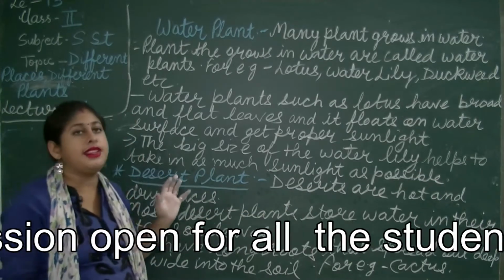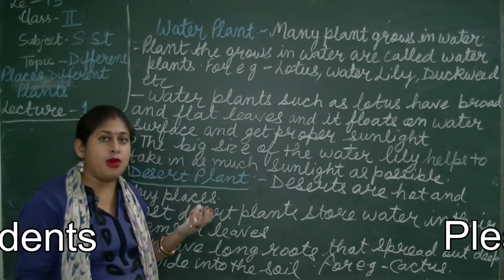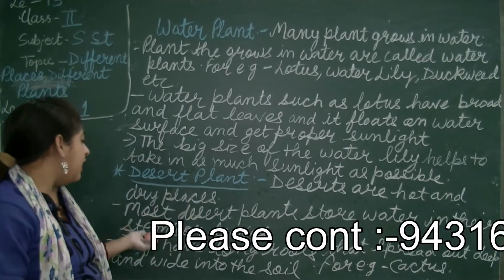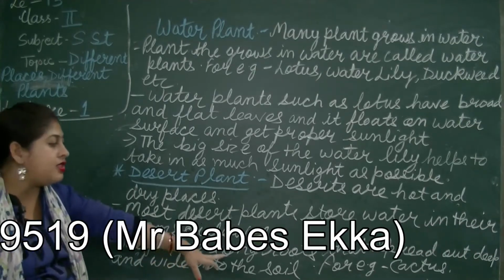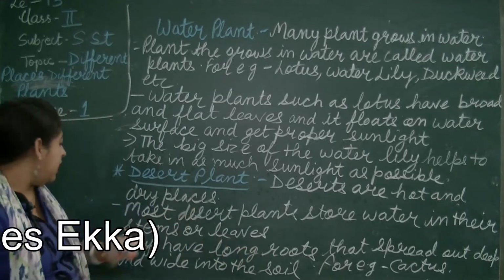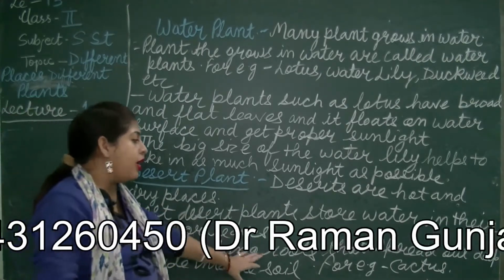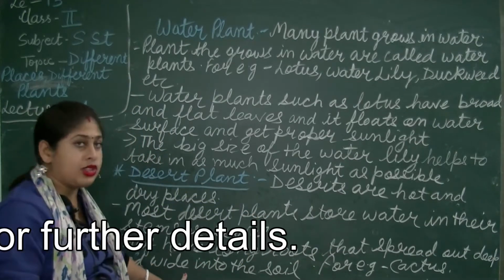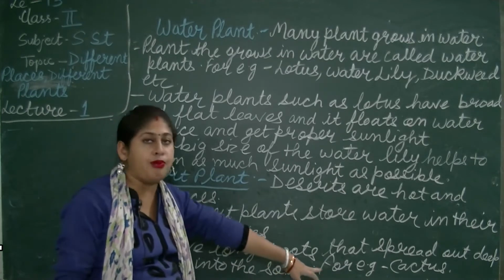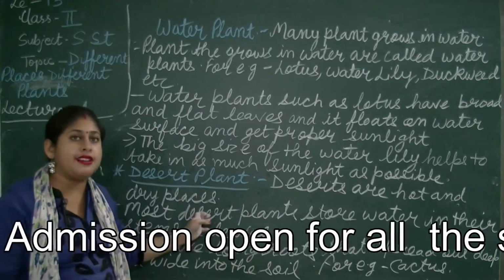They have long roots that spread out deep and wide into the soil. For example, cactus. Cactus is an example of a desert plant.